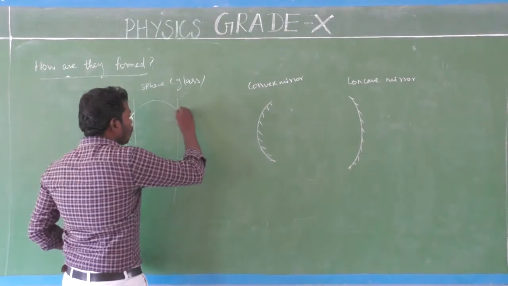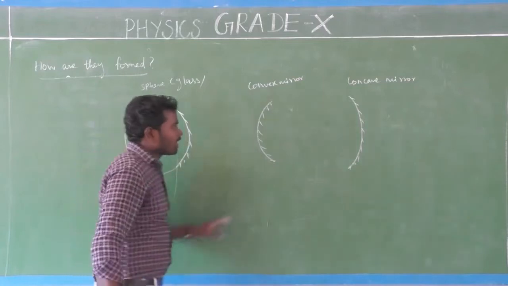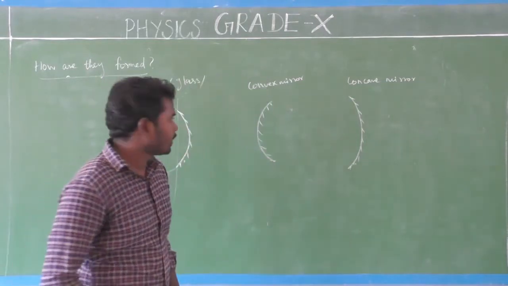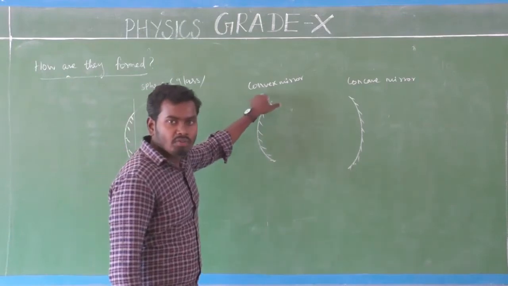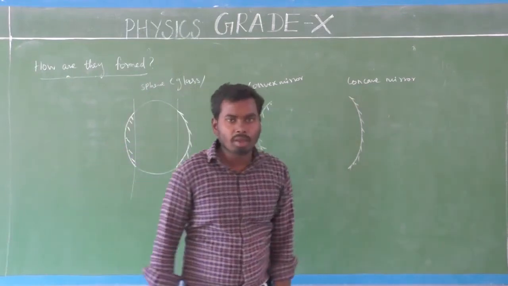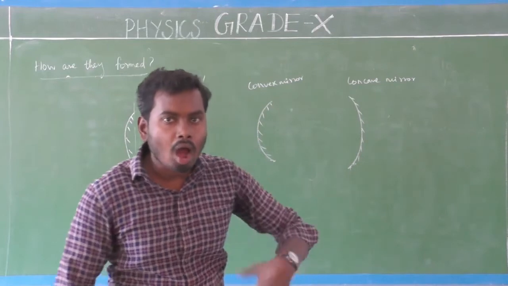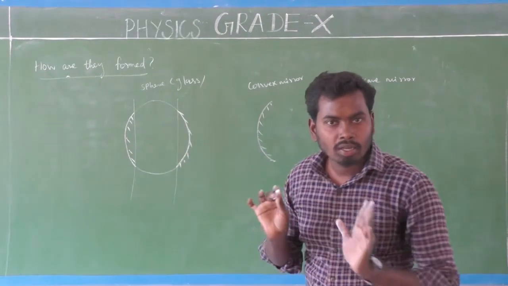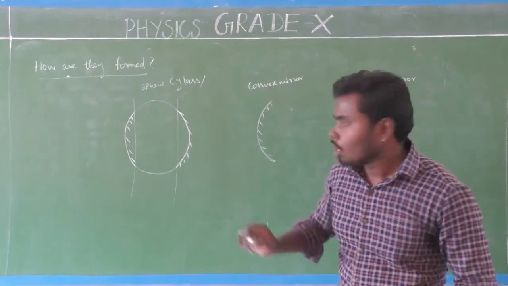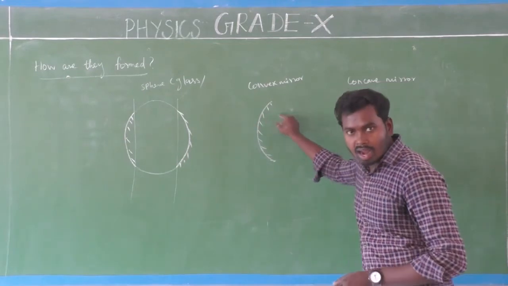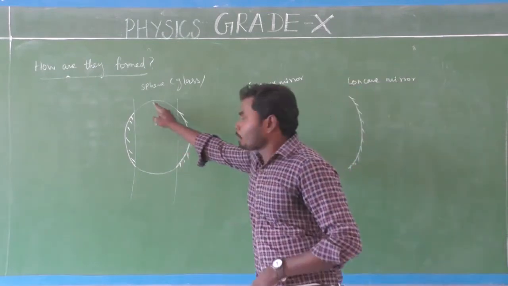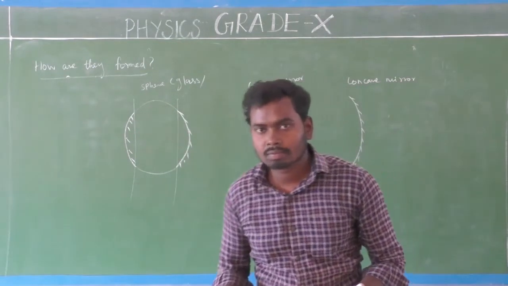If you make coating this side, that acts as a concave mirror. Both convex mirror and concave mirror have been formed by only one sphere made up of glass.